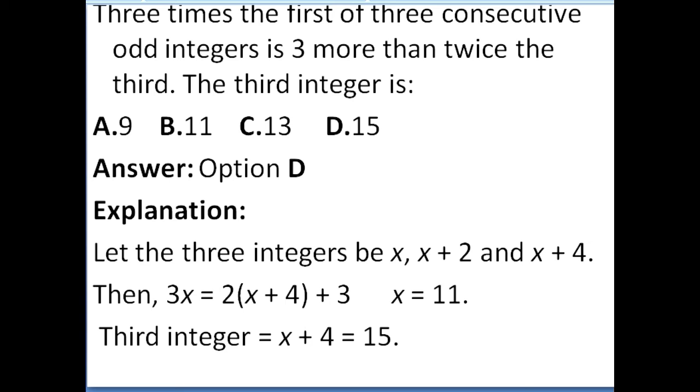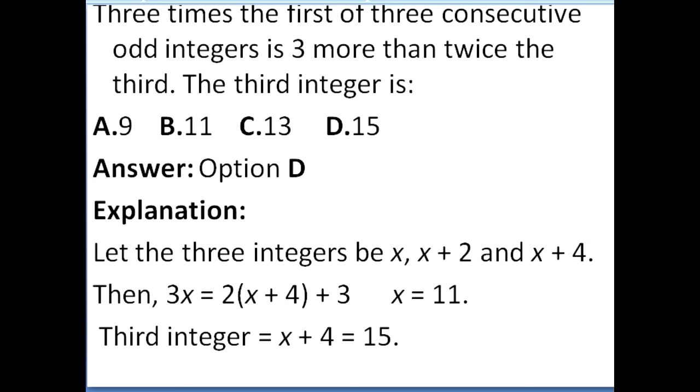So the first of three consecutive odd integers is given. So you have to take odd. Let the three integers be x, x plus 2 and x plus 4. Whether it is odd or even, you have to go with this only. For example, if x is 1, x plus 2 will automatically be 3. So for consecutive odd or even integers, this is the method you have to follow.